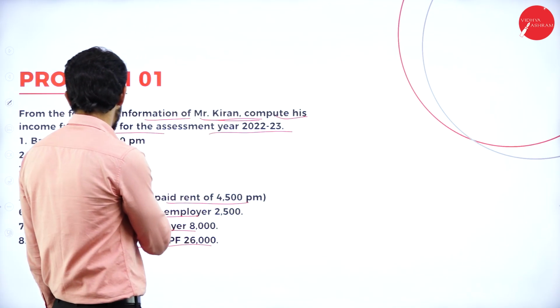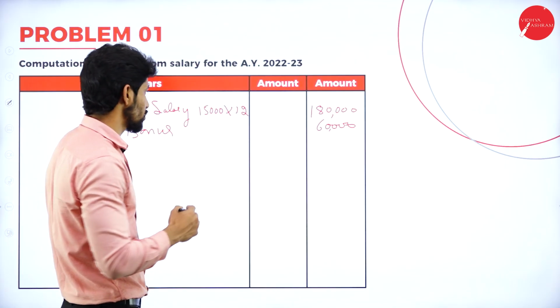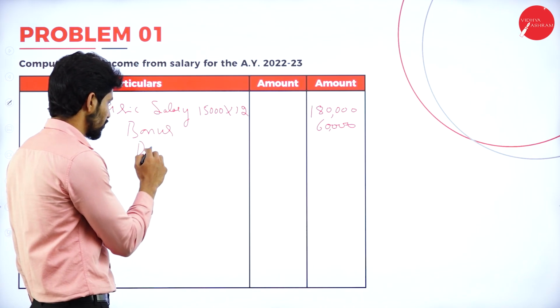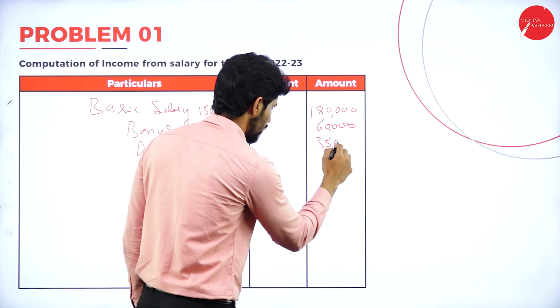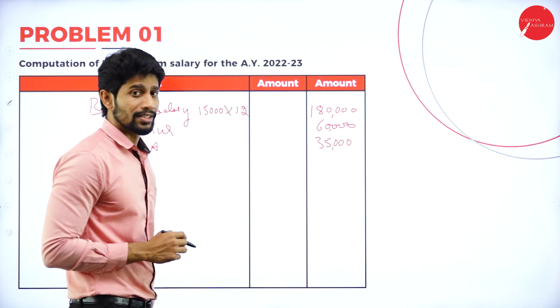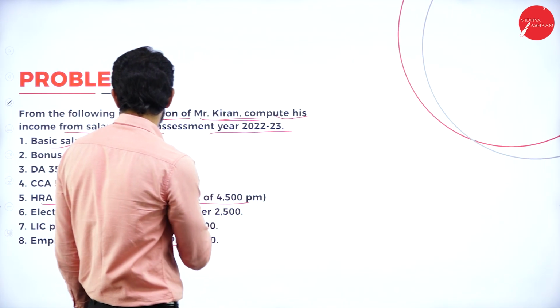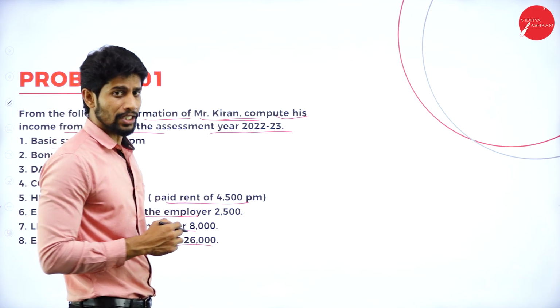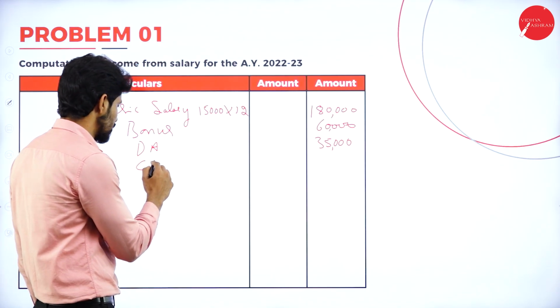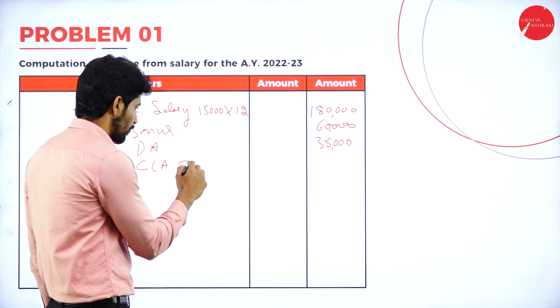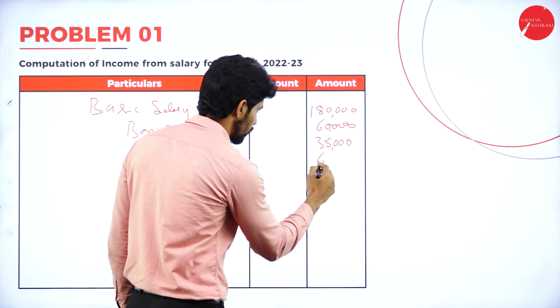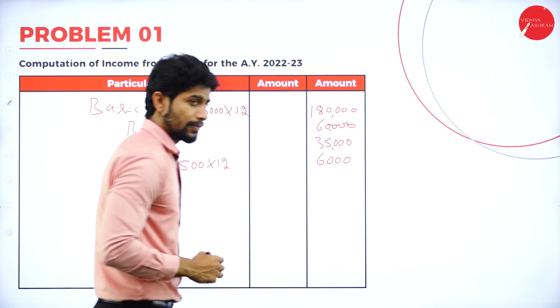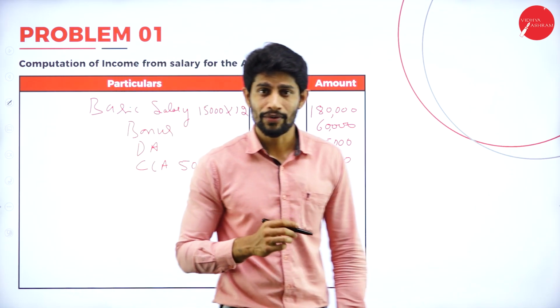Next, DA is given. DA is how much? 35,000. DA is nothing but dearness allowances, 35,000. Next, what other information is given? Yes, CCA, city compensatory allowances, is given. CCA, how much? 500 per month into 12 months. How much will we get? We will get 6,000.